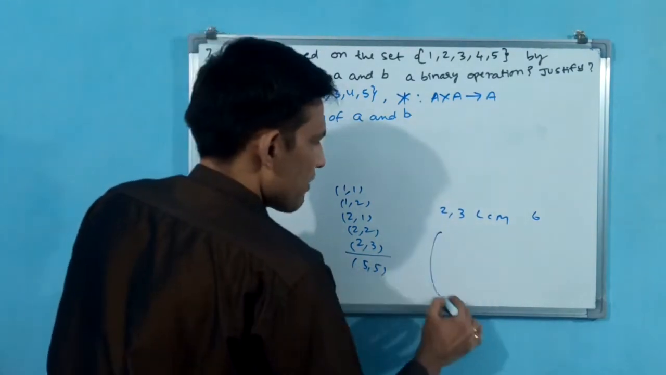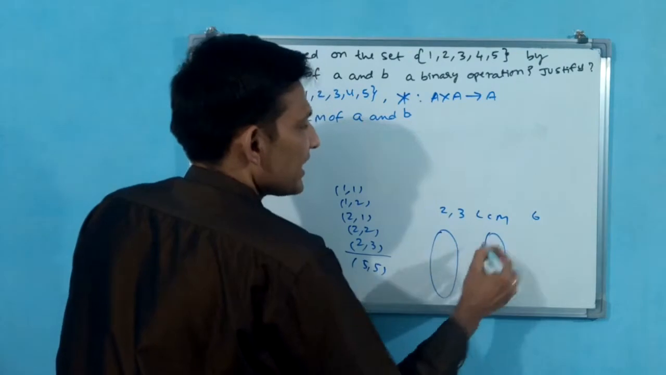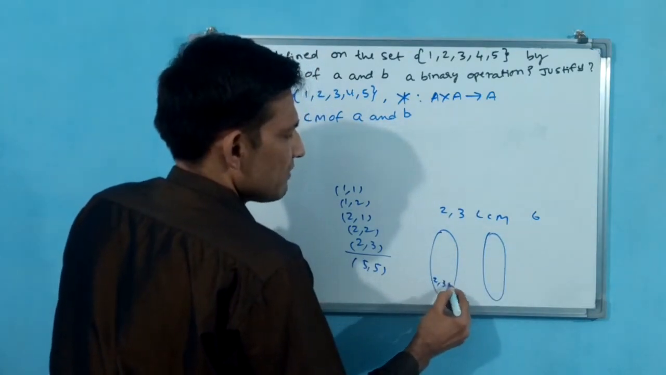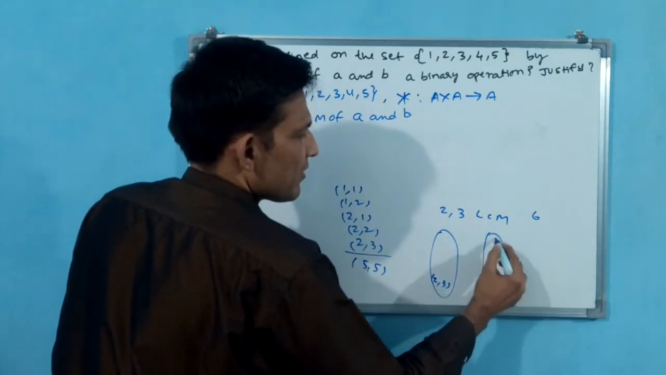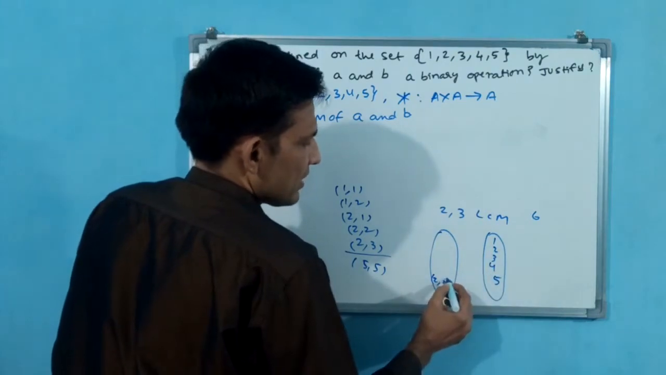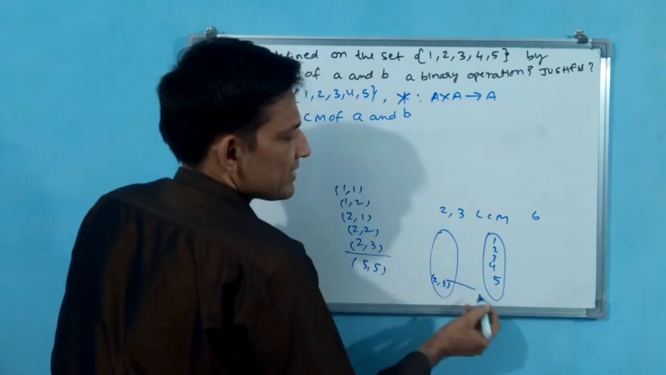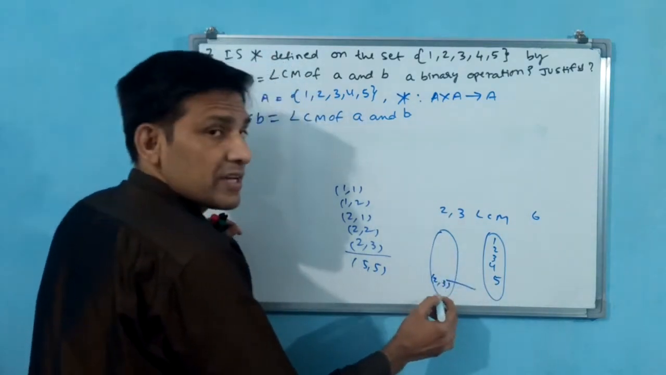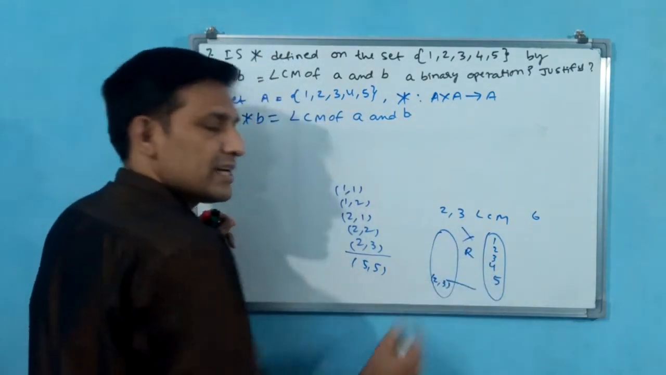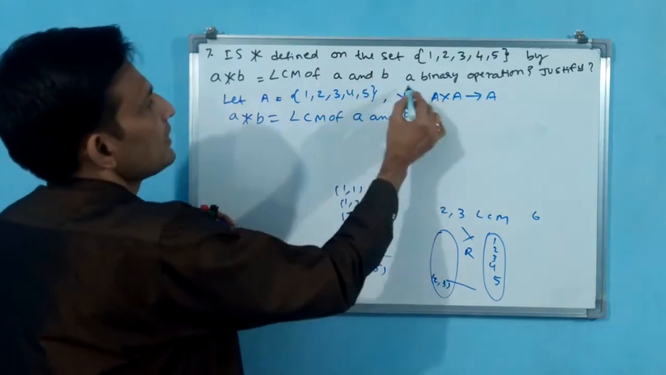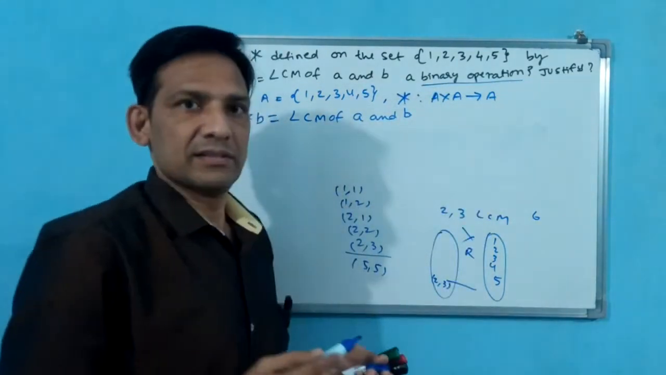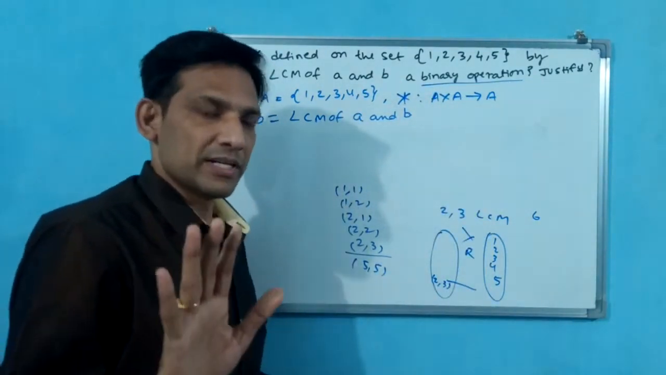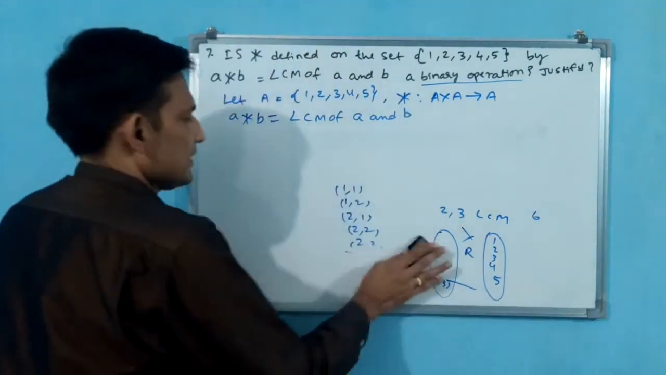Why? Because in domain, here 2, 3 will be left. Here only 5 will be there. Okay. 2, 3, don't find anything, any element. Then here, if any element is left, that is not a function, that is only relation. But binary function, binary operation is a function. You understand? You write the same thing.